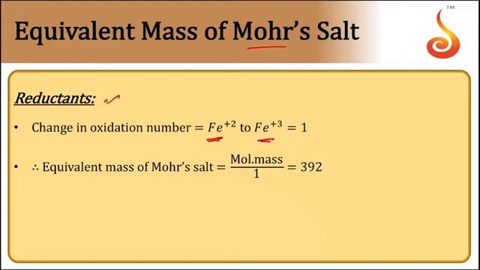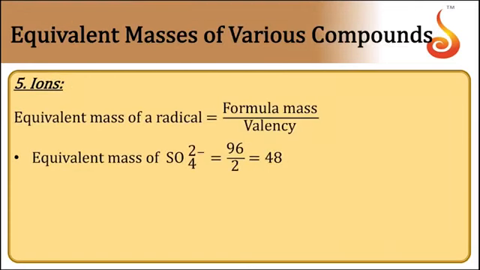So the equivalent mass of Mohr's salt is its molar mass by 1, and the molar mass is 392. So altogether, for redox reagents, we take the molecular mass of the reagent divided by the change in oxidation state, only per reactant molecule.